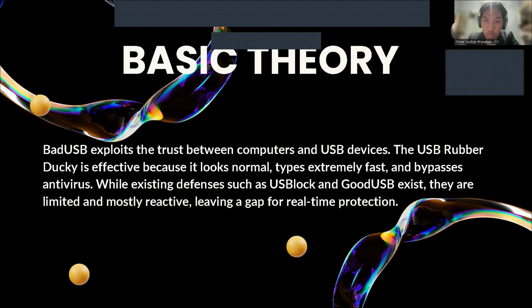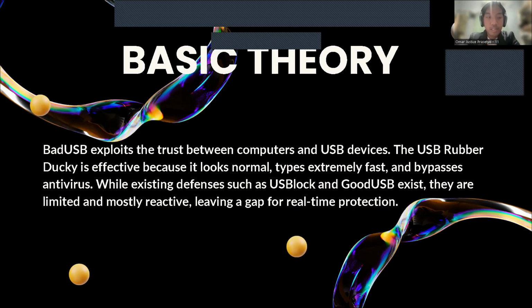While existing defense mechanisms such as USB lock and Good USB are available, they are mostly reactive and have significant limitations. They do not provide real-time protection, leaving a gap that the journal's proposed system aims to address.